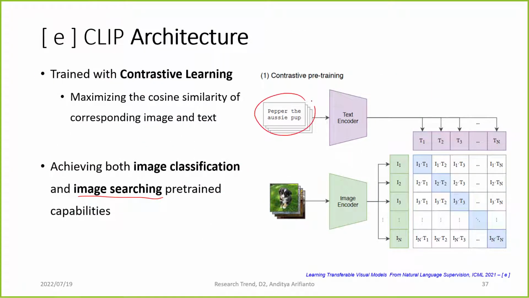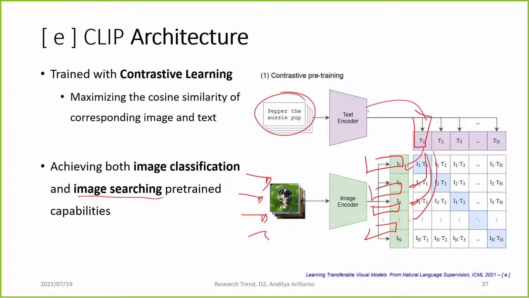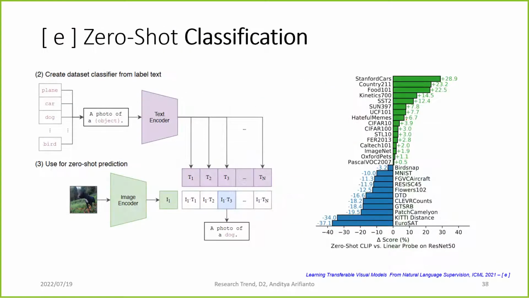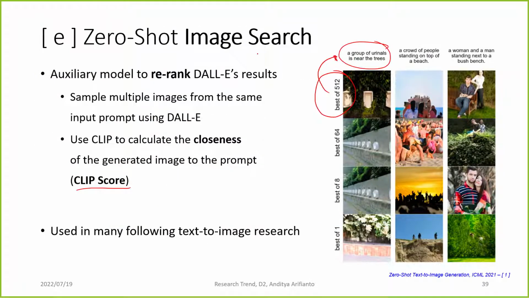If we have just one text, then it will output just one vector. And then if we have multiple images, then we have multiple vectors on the image side. And then we can just check which image is the closest similar to the text that we want to check. And this is the idea of zero-shot image search.